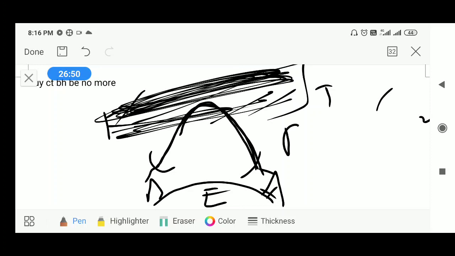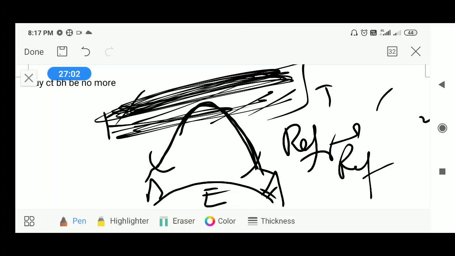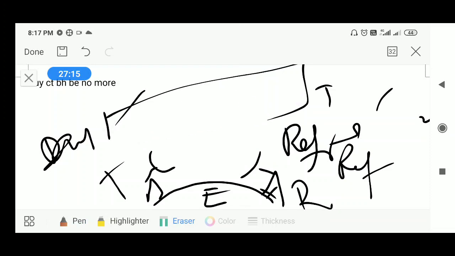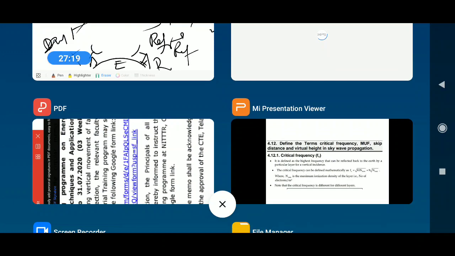So continuous refraction leads to reflection. In this way the ionized layers are able to reflect back the EM waves coming from the transmitter to the receiver. Its efficiency is more in the daytime, whereas in the night time some of the layers will disappear. This is how ionospheric propagation works.